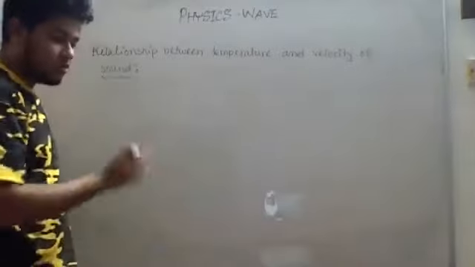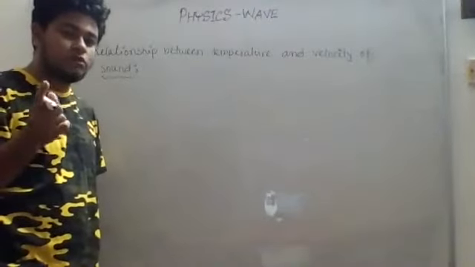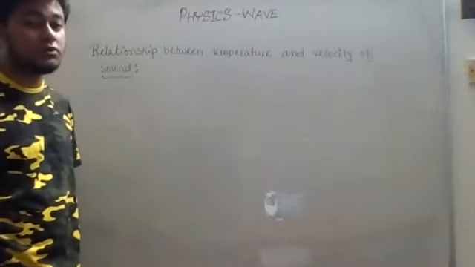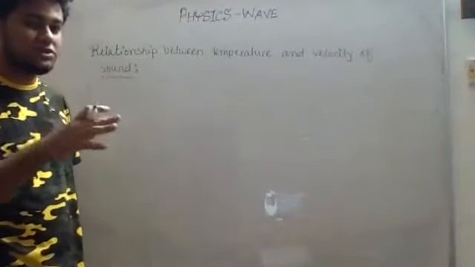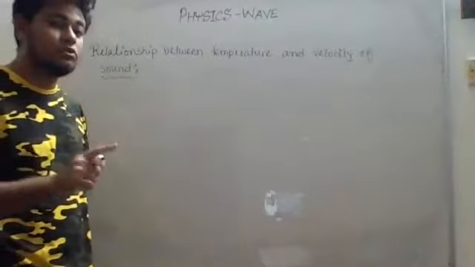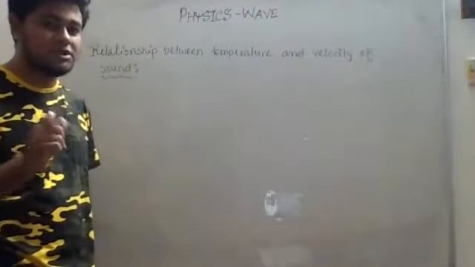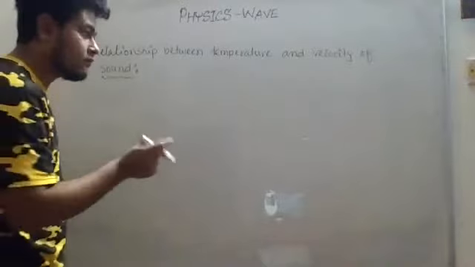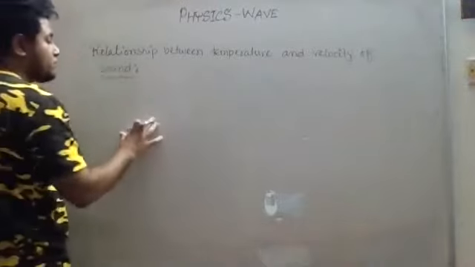Now, for this case, we have to keep the velocity of sound at 0 degrees Celsius, which I already told you. This is fixed. The velocity of sound at 0 degrees Celsius is 330 meter per second. This is fixed. We have to use this. How we have to use this?